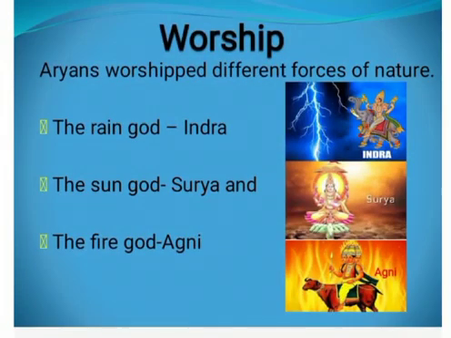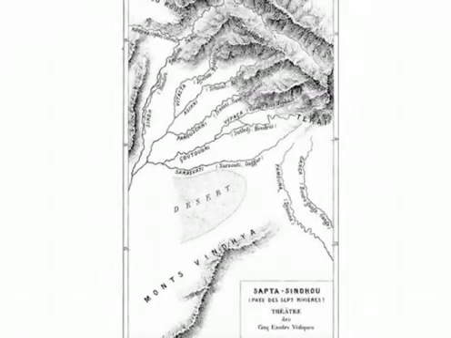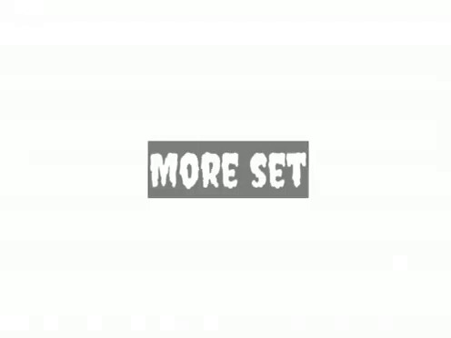Aryans worshipped different forces of nature: the rain god Indra, the sun god Surya, and the fire god Agni. In later Vedic period, two important changes took place. First, the Aryans shifted from Sapta Sindhu to Aryavarta, and second, they started using iron. They began a more settled life and formed small kingdoms called Janapadas.